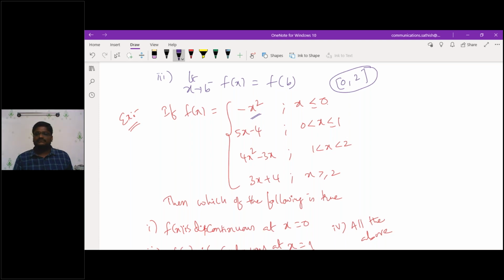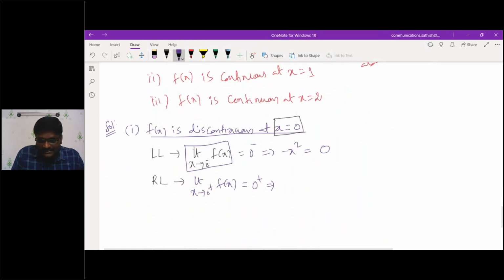Any doubt? Yes, sir. Greater than 0 means which is nothing but your f, 5x minus 4, or not? For 0 plus, you will have the function as 5x minus 4. If I substitute 0 in this, what will I have? 5 into 0 minus 4, which is minus 4. Your answer is what? Yes, minus 4.